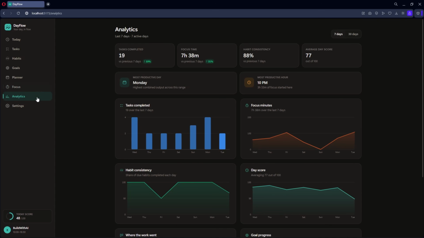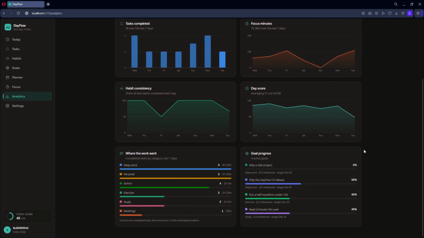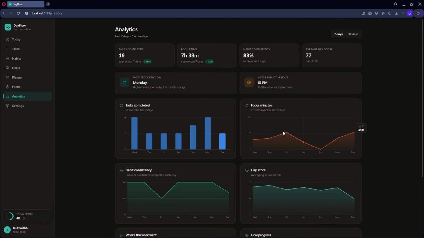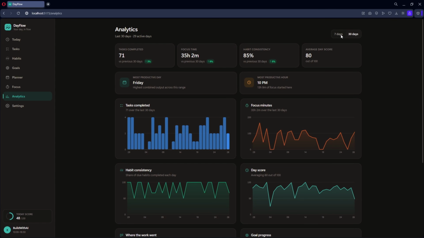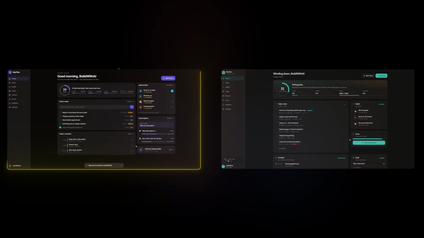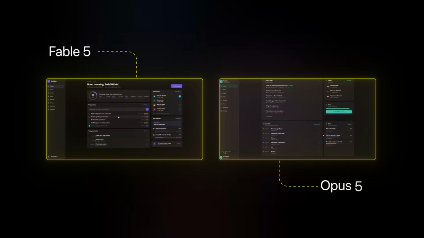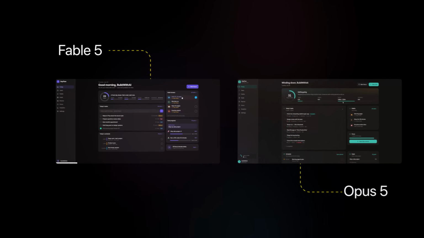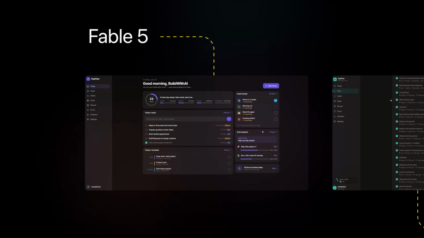Now onto the analytics section, and it looks a bit more detailed than Fable's too. There are more graphs and slightly more information. The settings page has the same content, but this is structured vertically. I personally liked Fable's settings page better because all the information was condensed into one entire screen. Like I didn't have to scroll down a lot. Honestly, I am impressed by both models equally. They've done a great job, but we can already see meaningful differences in how each model interpreted the same prompt.